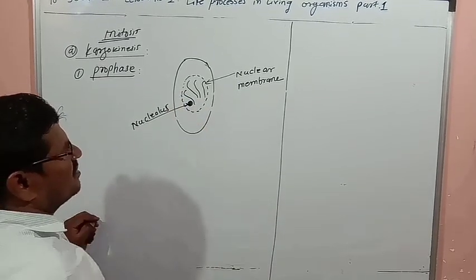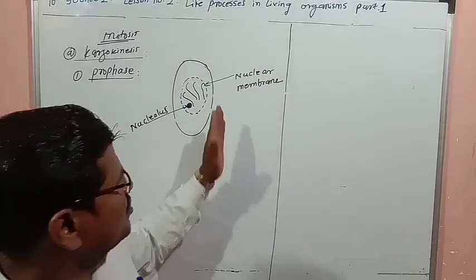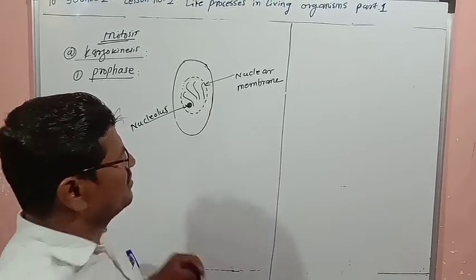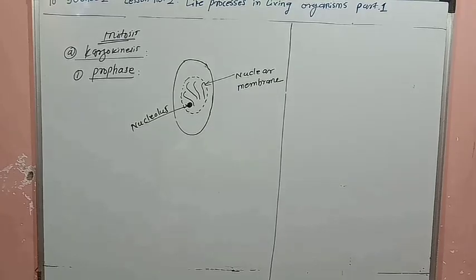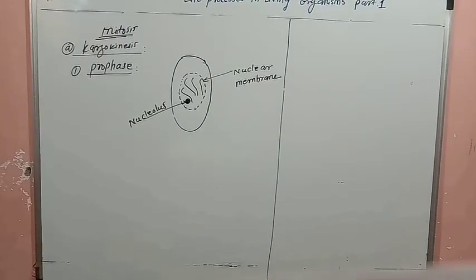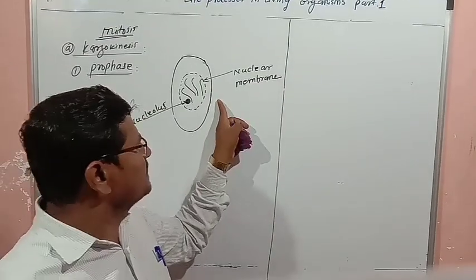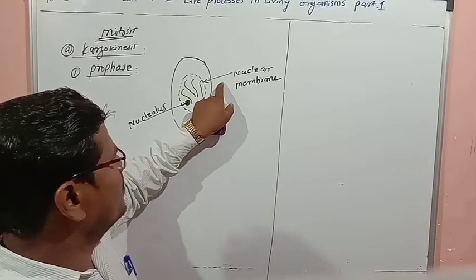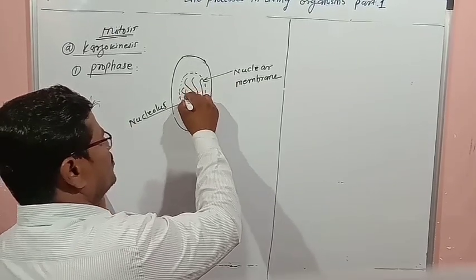These chromosomes are becoming thick. So in this, nucleolus, nuclear membrane and these chromosomes are there.